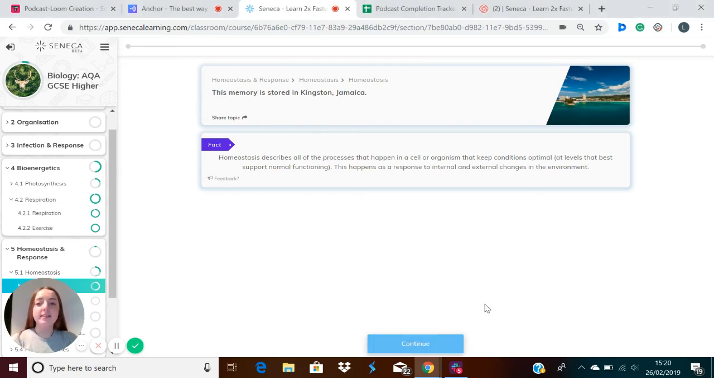Hello. Today we're going to talk about homeostasis. So homeostasis describes all of the processes that happen in a cell or organism that keeps conditions optimal, which means at levels that best support normal functioning of the body. This will happen as a response to internal and external changes in the environment.